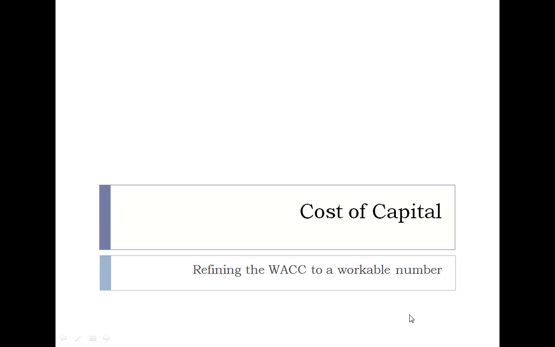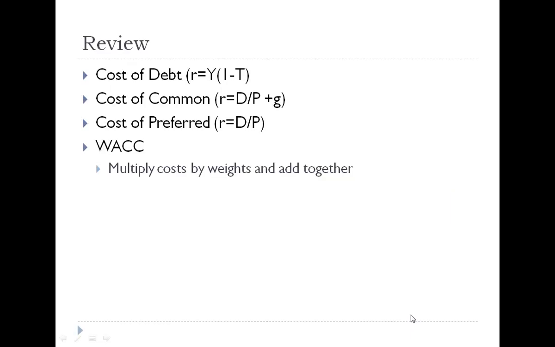Refining the weighted average cost of capital to a more realistic hurdle rate. In this discussion, we're going to talk about the weighted average cost of capital of a company and how we might actually modify that number to be something that's more realistic for purposes of capital budgeting exercises within the organization.